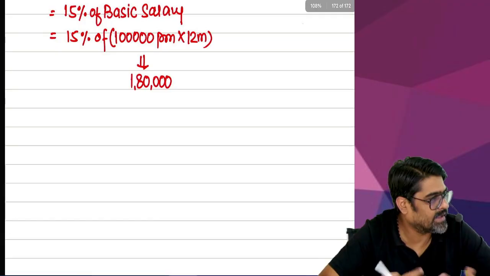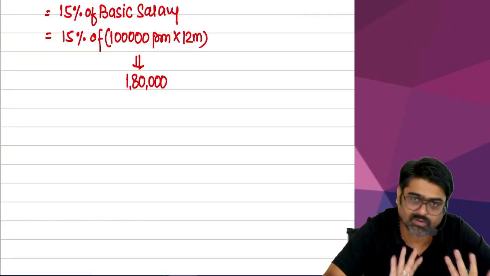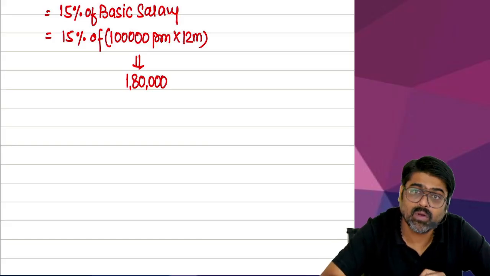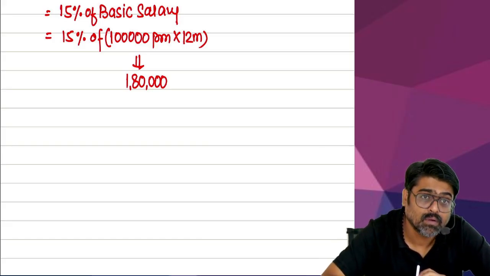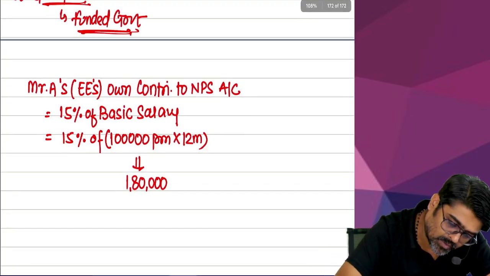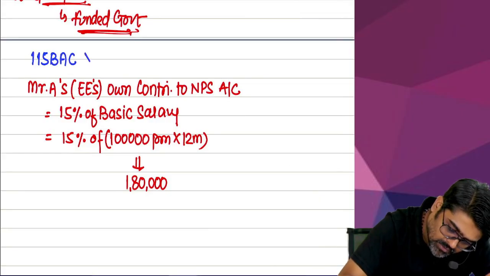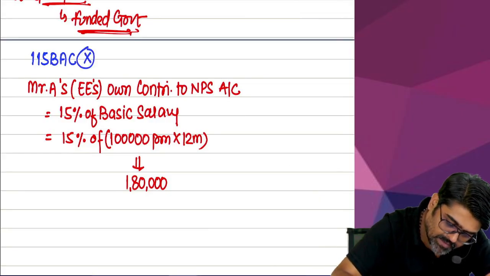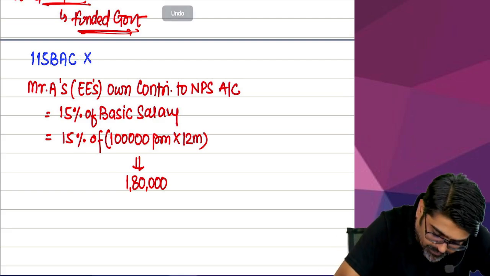So this 1,80,000 is contributed by the employee. This is Mr. A's contribution, employee's contribution, own contribution to NPS. So actual contribution is 1,80,000. Will it be allowed as a deduction? If Mr. A is following 115 BAC... sorry, not following 115 BAC, shifting out. Will it be allowed as a deduction?